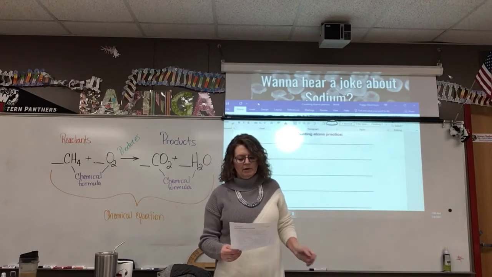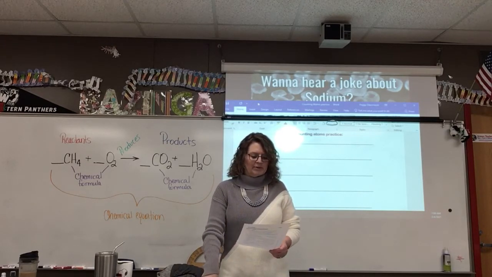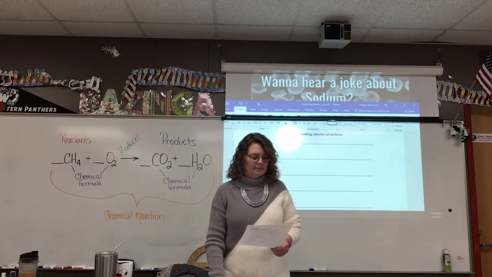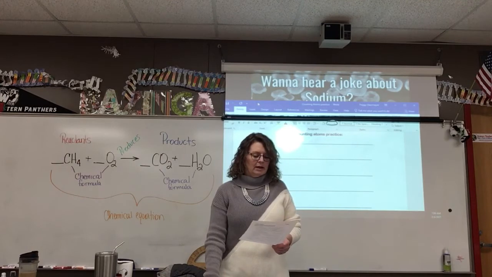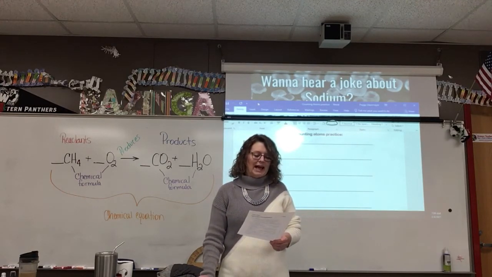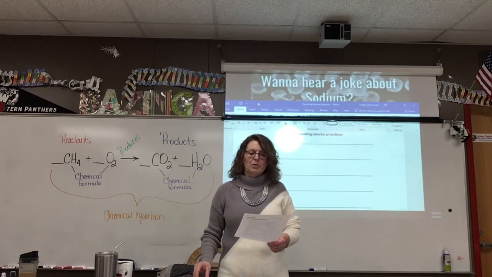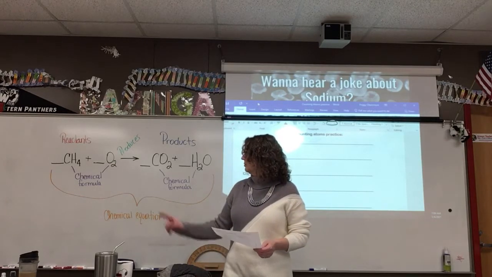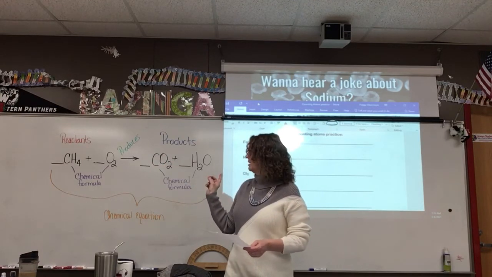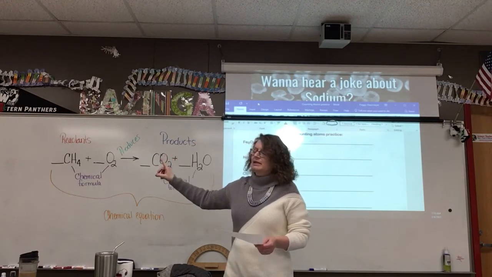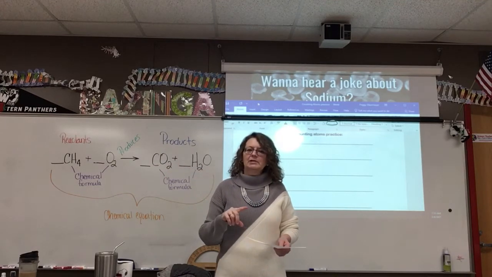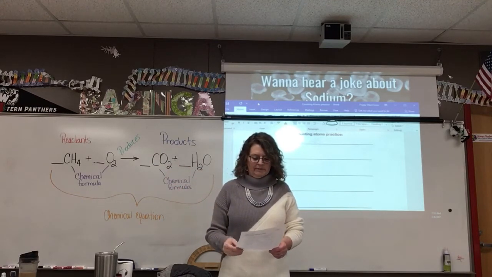B, when chemical formulas differ, they represent different substances or different compounds. Number 4, a chemical equation includes the substances that react and the substances formed or produced. So we've got reactants on the left side, products on the right side. So the way you could read that to help you remember, reactants produce products. Reactants produce products. Okay.